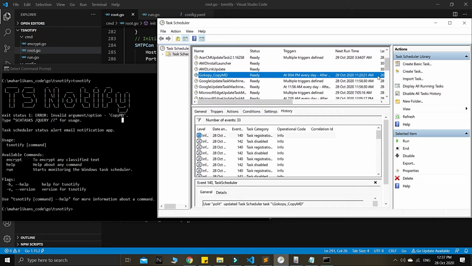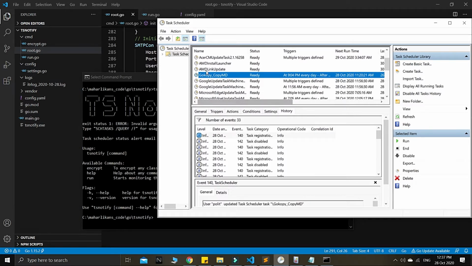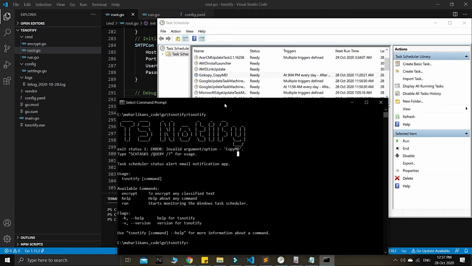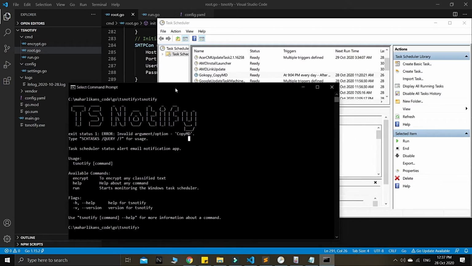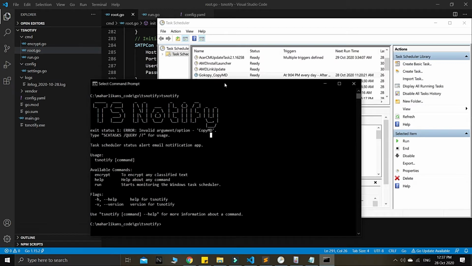Regarding that, we need to read from our ts notify. This is a limitation for our software here. But right now this is, shall we say, a band-aid solution for a while. Okay, sorry, just kidding. So we need to change this to go copy underscore copy md from our task name.